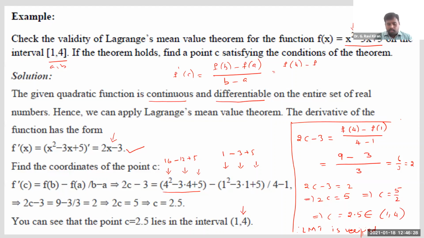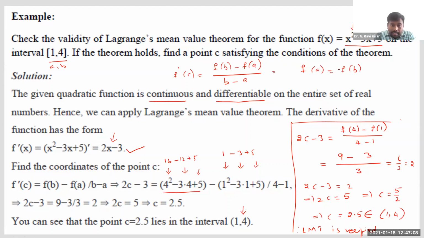To verify Lagrange's mean value theorem, we need to verify exactly two conditions: whether the given function f of x is continuous or not, and whether it is differentiable or not. Then it is enough. In fact, we can say Lagrange's mean value theorem is the generalization of Rolle's mean value theorem. You can get back to Rolle's theorem from this. See what condition we ignored here, compared with Rolle's mean value theorem: f of a is equal to f of b.